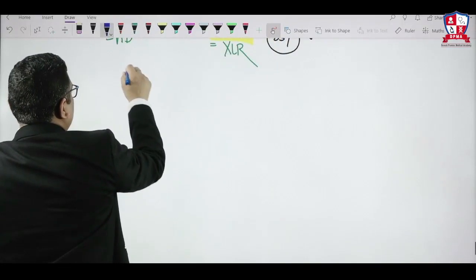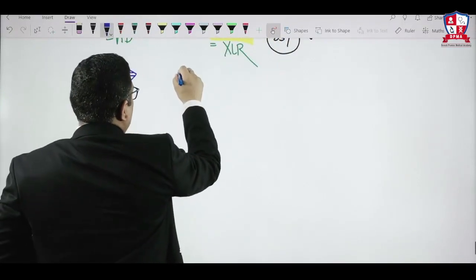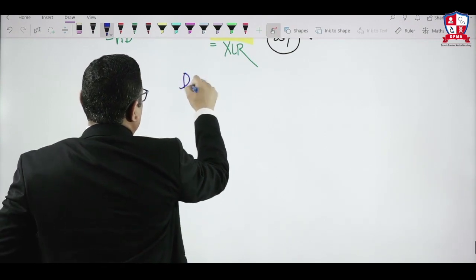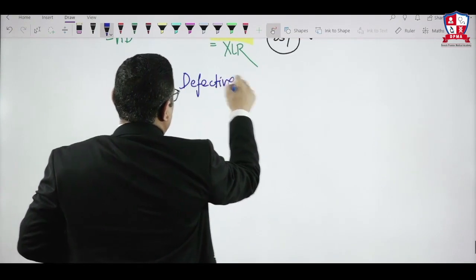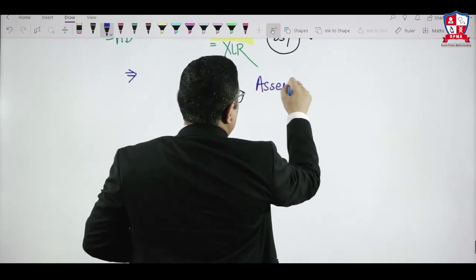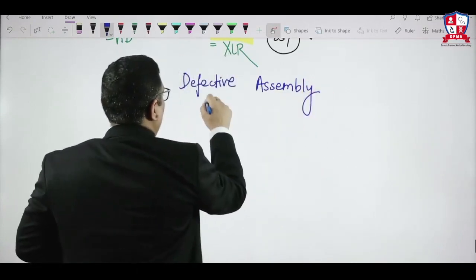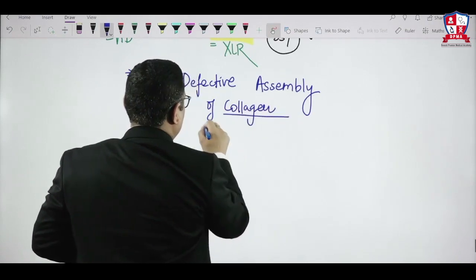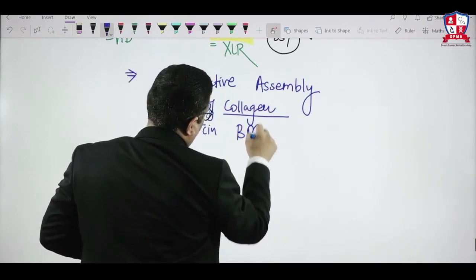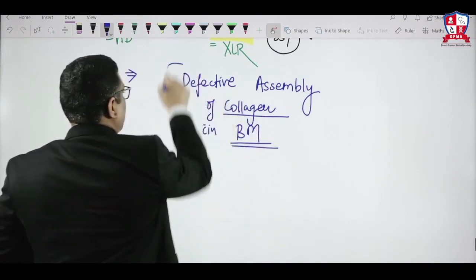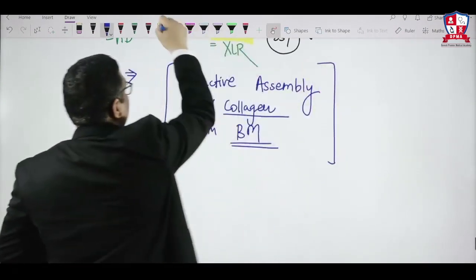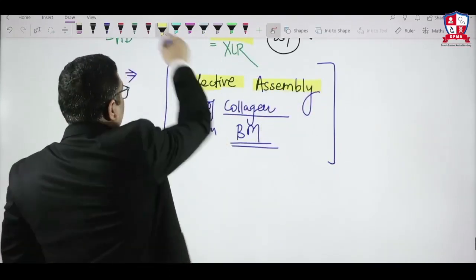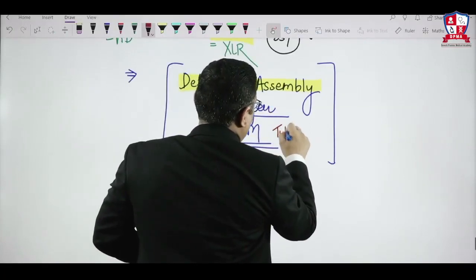Now coming to the pathogenesis of the Alport syndrome. Pathogenesis is the defective assembly. See what I'm writing? Defective assembly of collagen within basement membrane of the kidney. So that is the basic pathology in Alport syndrome. Remember what I'm saying? Defective assembly of the collagen in the basement membrane, right? So which collagen is present in the basement membrane? We all know that type 4 collagen, right?